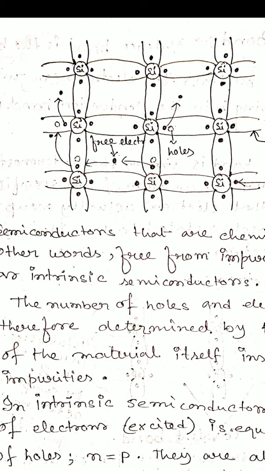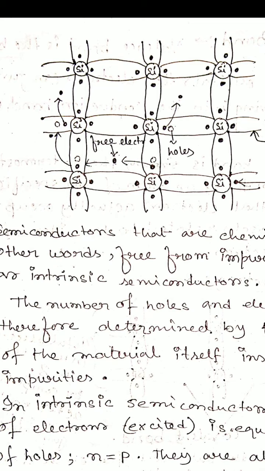So if one electron breaks the covalent bond, there is one crisis. That place, whenever the electron is removed, is converted to positive. So in this semiconductor, whenever an electron breaks the covalent bond, a crisis of electrons is created, that is called a hole, and the charge of this hole is positive.